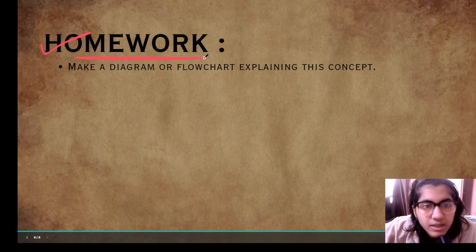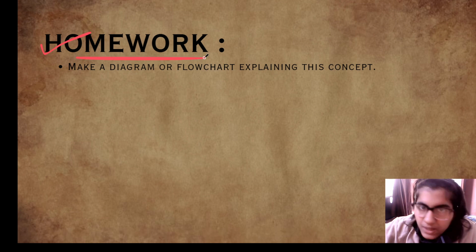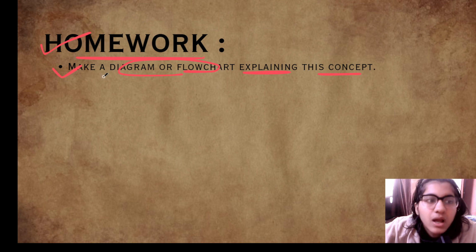And lastly, that's it for the topic. Today's homework is to make a diagram or a flowchart explaining this concept. And that's it for this video.